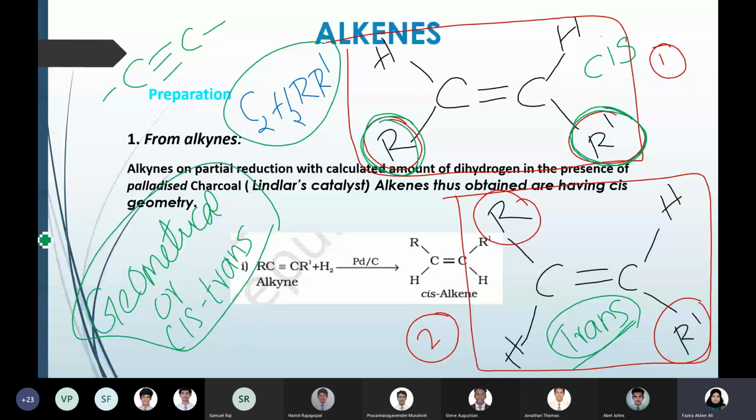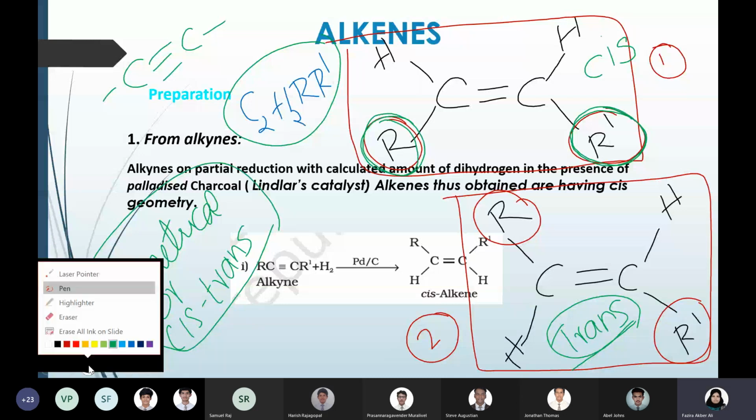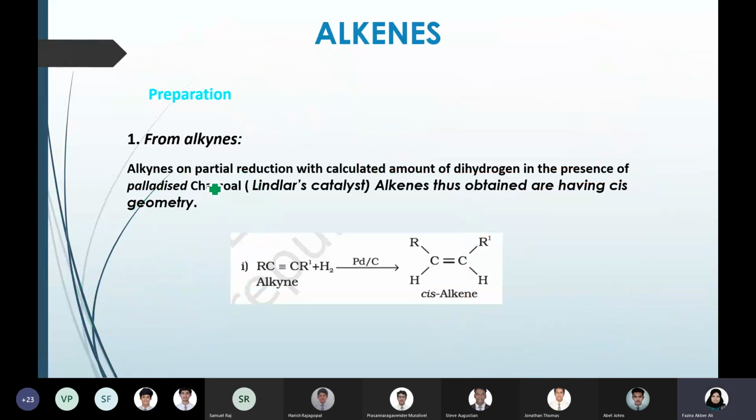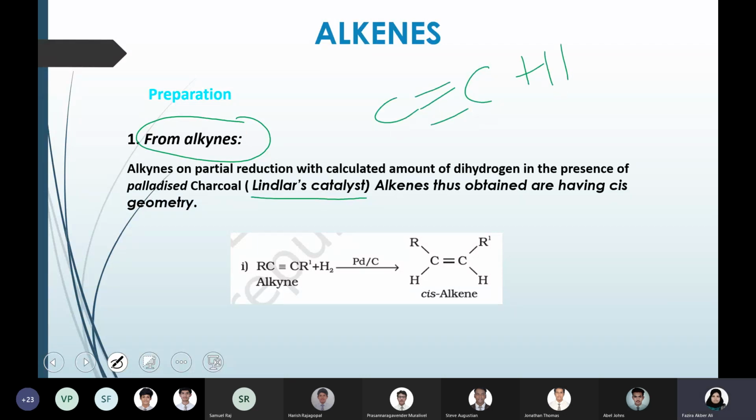Okay. Fine. So let's come back to our discussion. This was something general. And what we are discussing is preparation of alkenes. And the first method is from alkynes. And when we use Lindlar catalyst, so usually if you have a triple bond and you add hydrogen, it will convert into a double bond. But the important thing to be noted here is, when you are using Lindlar catalyst, you will get only cis.